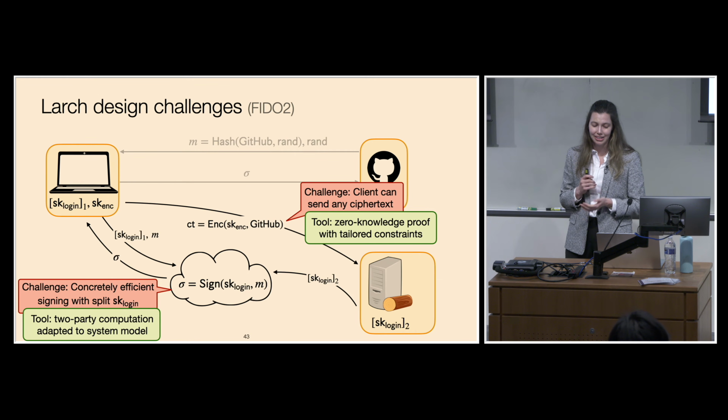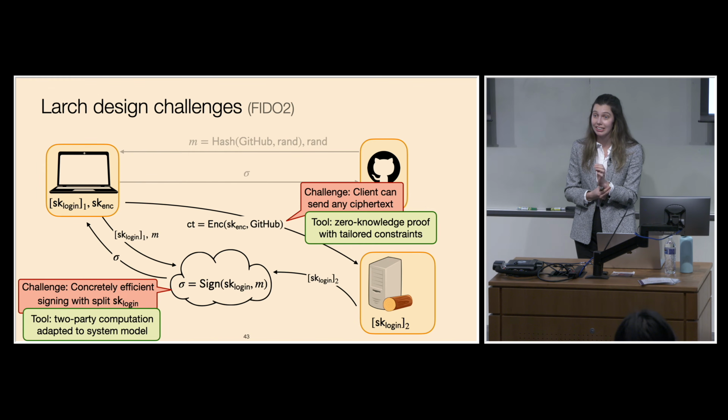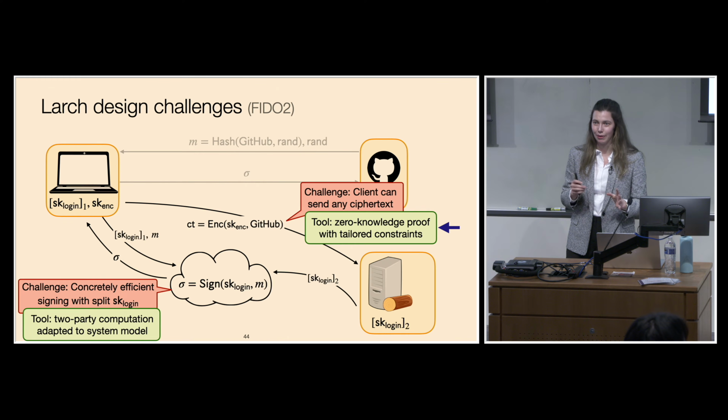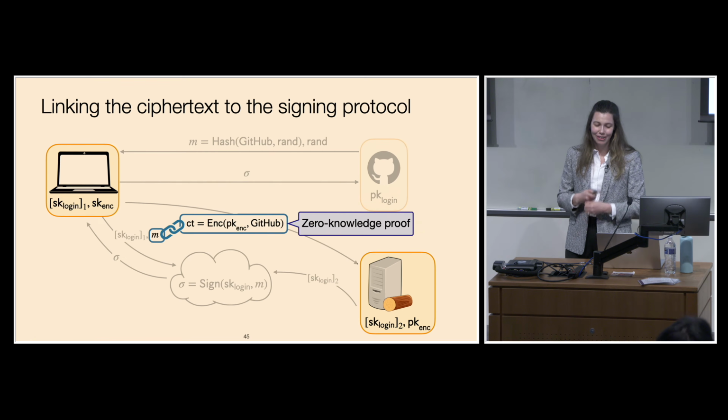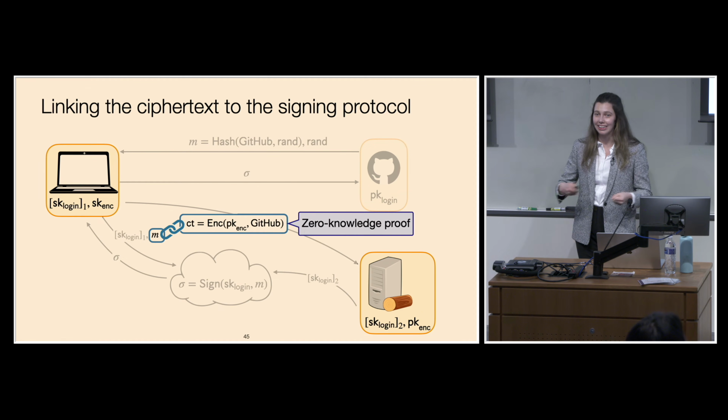And here I'll show how we can use two-party computation adapted particularly to our system model in order to do this efficiently. OK, so I'm going to start off with the first challenge. How can we bind the ciphertext that the client sends to the web server's identity? What we need is a zero-knowledge proof tying the ciphertext to the message that the client and log server will